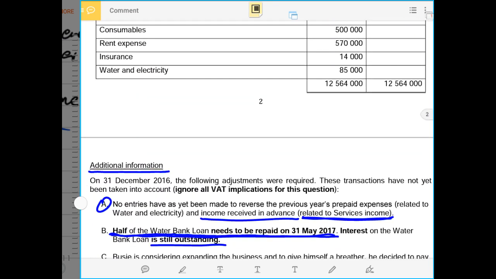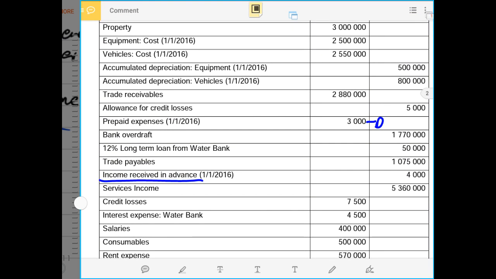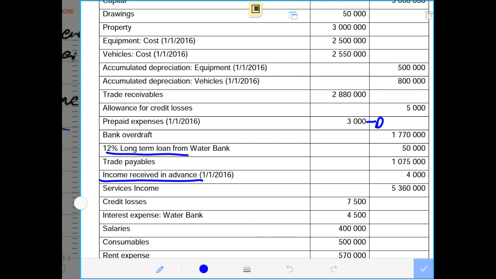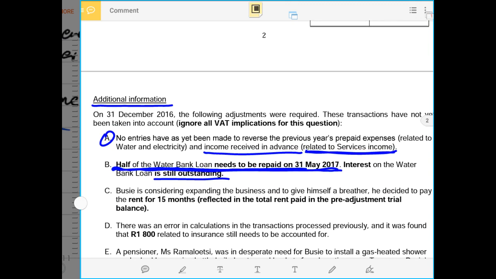In other words, they are telling us that in the first statement that half of the loan is the current liability. And how much was our loan? Our loan was 50,000 rands. Here is the loan of 50,000 rands. And they say half of that is payable in the next 3 months, which is in the next month of March, which is 31st of March in the year 2017.